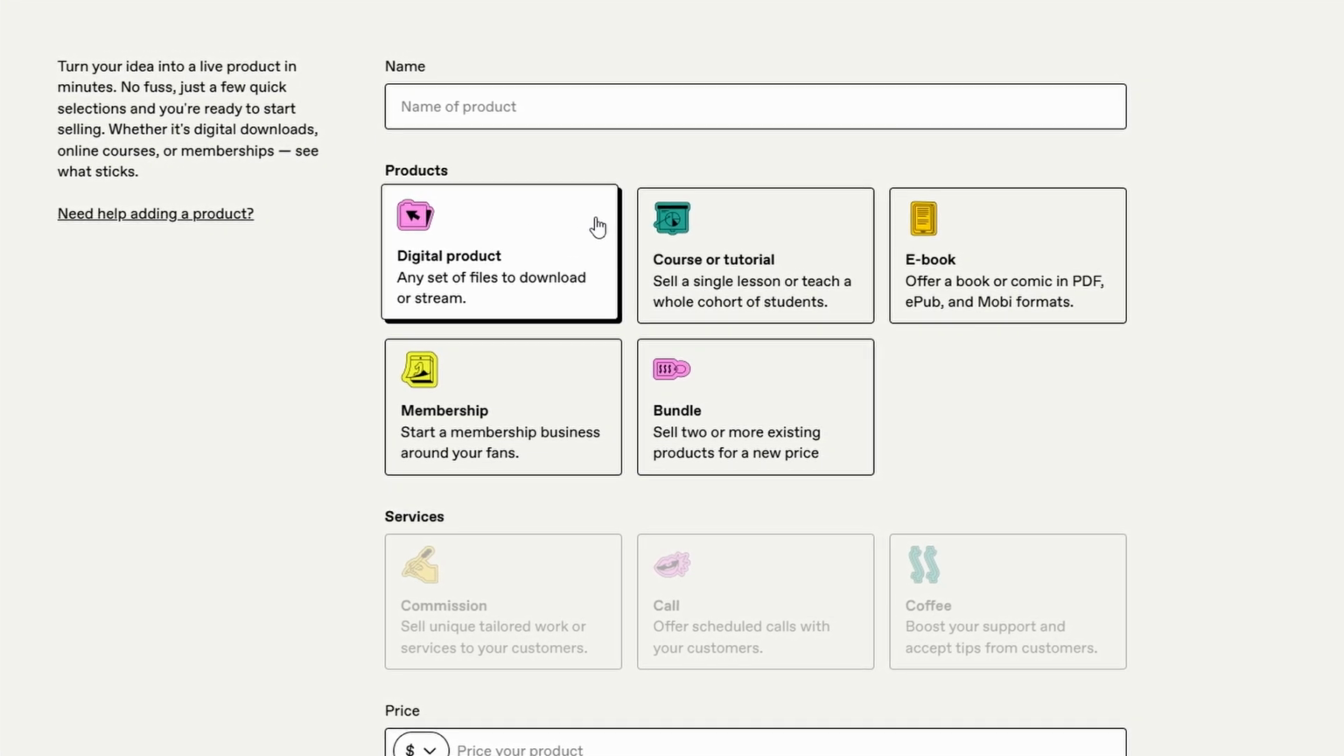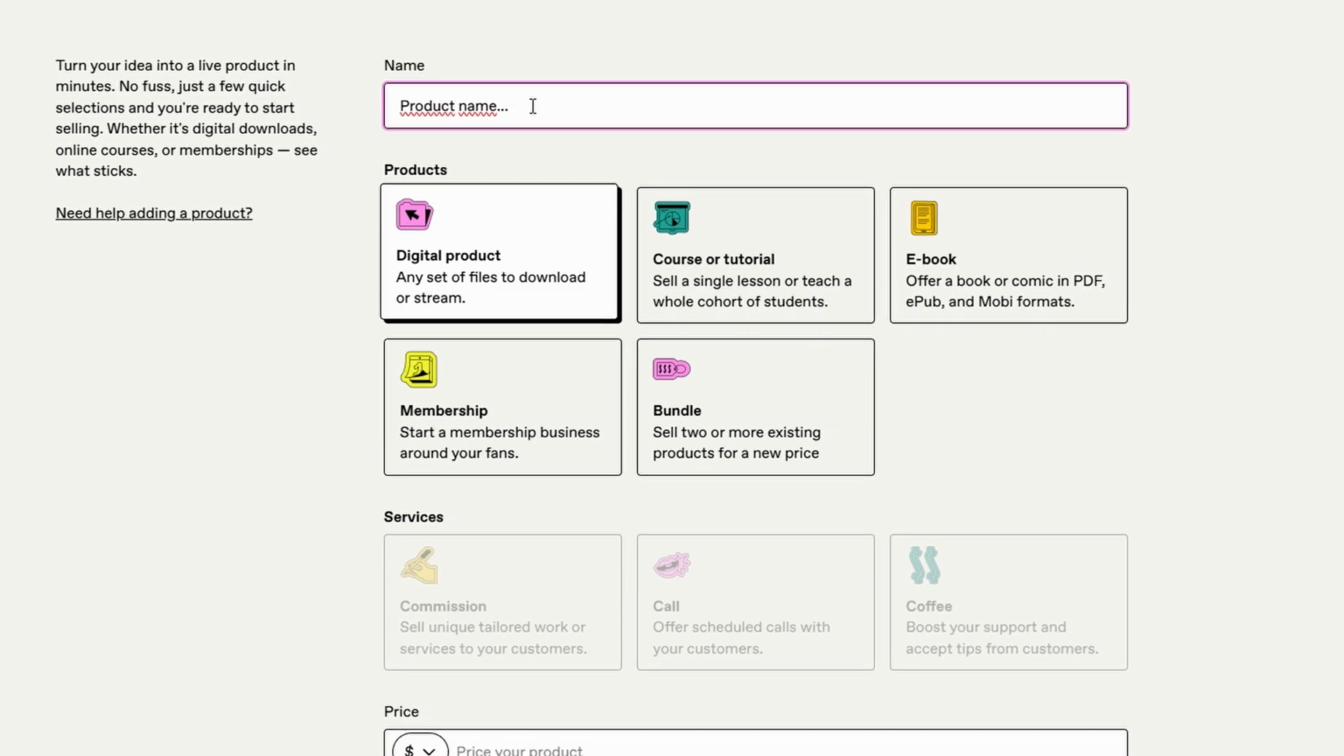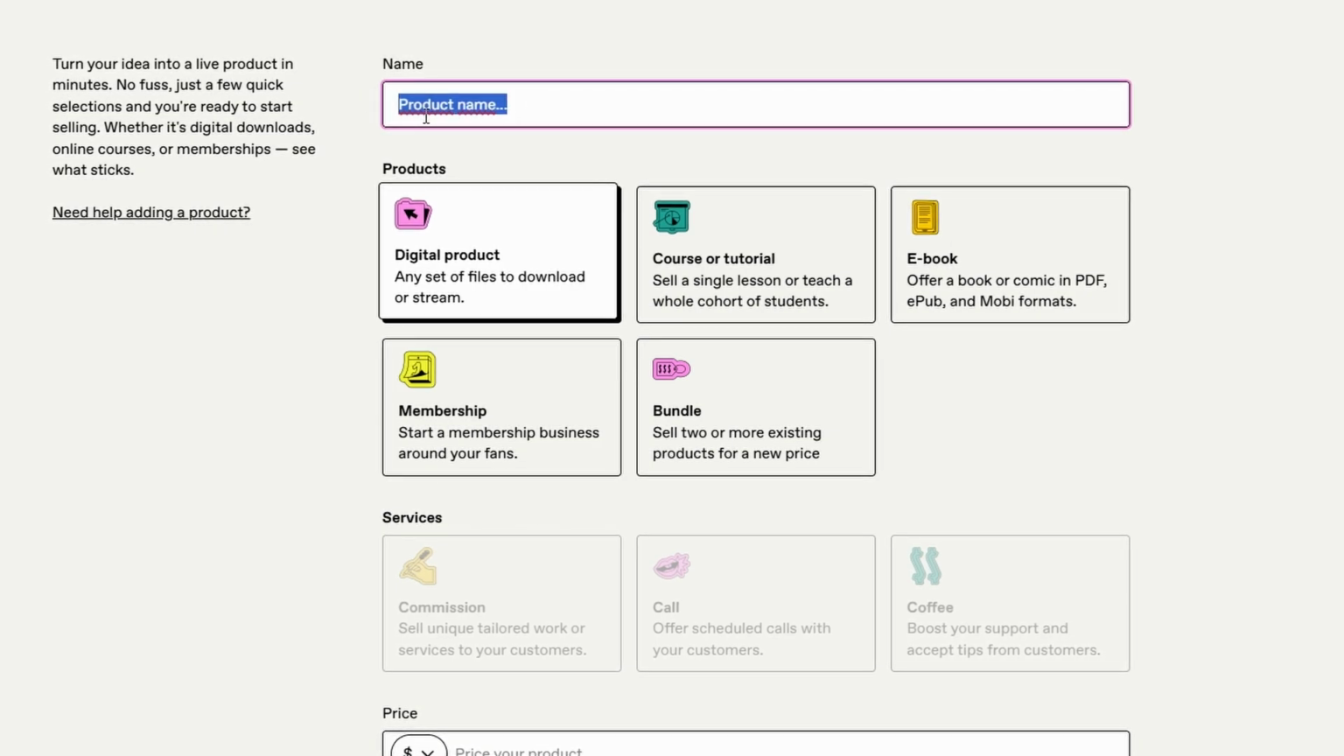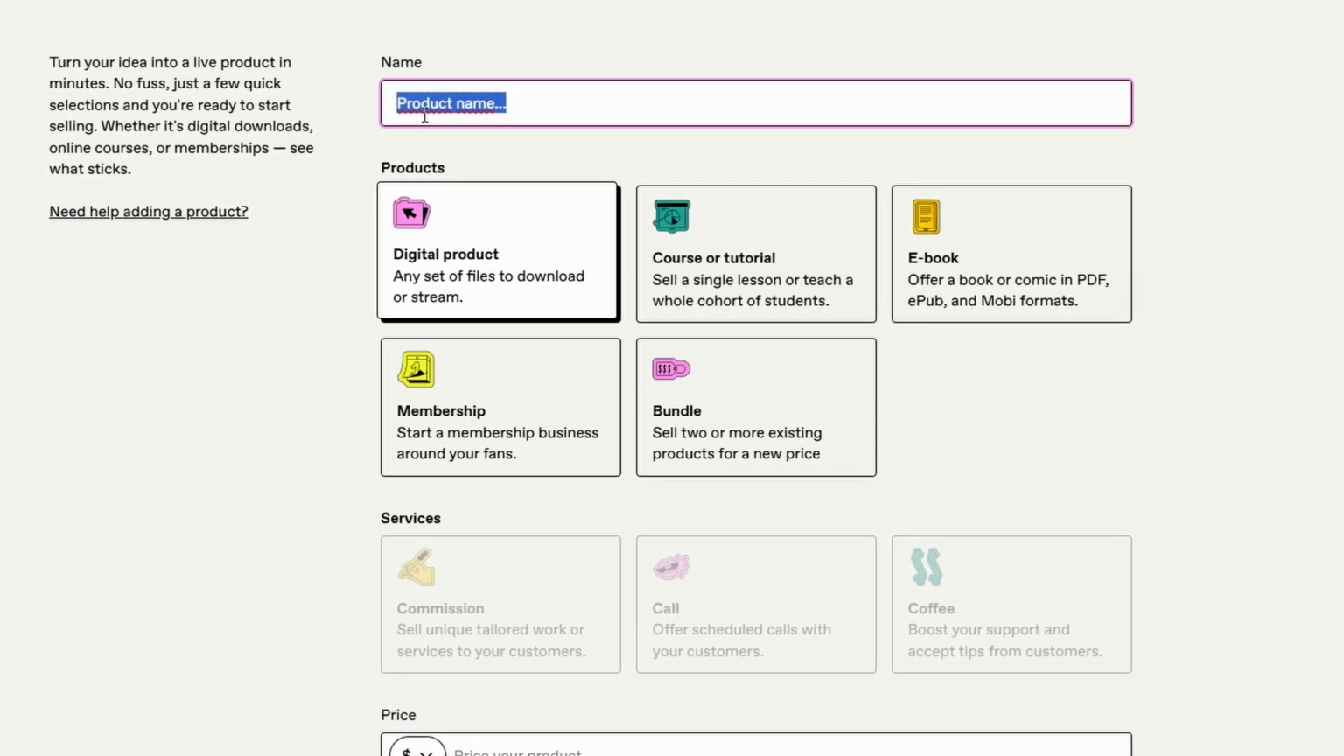Once you choose your product type, you'll be asked to enter some key details like the name and description of the product. Let's start with the name. Think of the name as your product's first impression. You want it to be clear, concise, and attention-grabbing. Avoid overly complicated or vague names. If you're selling a recipe book, for example, a title like Quick and Easy Weeknight Dinners for Busy Families immediately gives your audience a clear idea of what they're getting. It highlights the main focus of the book, quick and simple meals, while appealing directly to busy families.